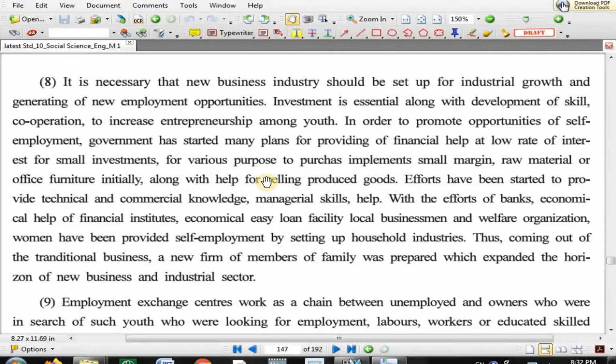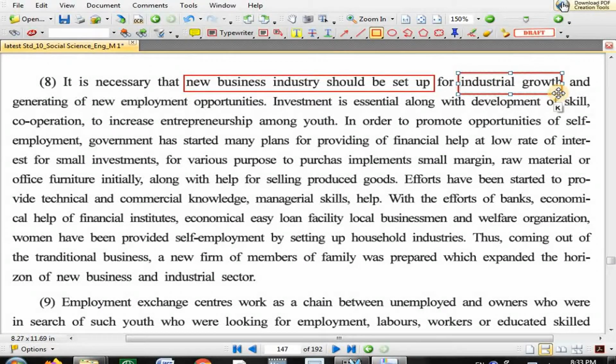Next, point number 8, it is necessary that new business industry should be set up for industrial growth and generating new employment opportunities. Now what the point says, new business industry should be set up. If you establish new business industry, then it will increase industrial growth, and if more and more industries increase, then it will generate new employment opportunities. Means people will get employment, people will get a job.